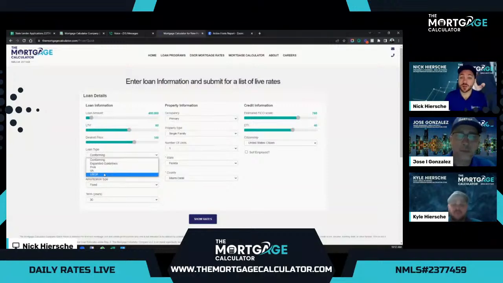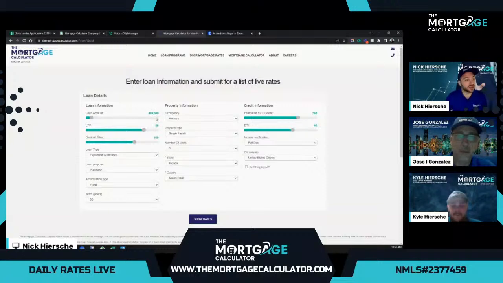And USDA as well is based on property. So if you are looking for a rural property, USDA is a great option, but not everybody purchases a rural property. The options that we love here are our expanded options, aka non-QM. So I always love showing these every day and showing the comparison side by side on the same scenario.